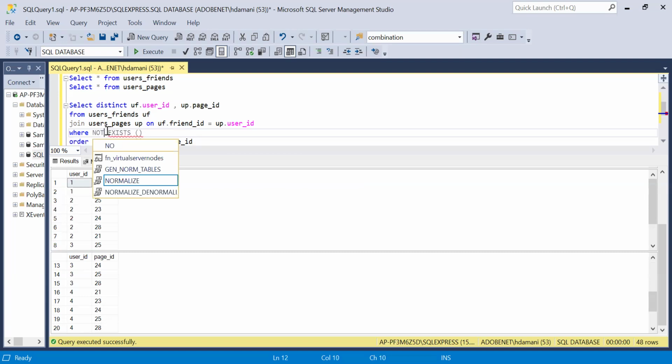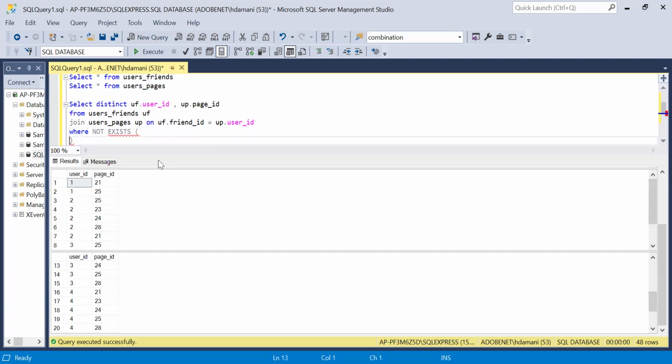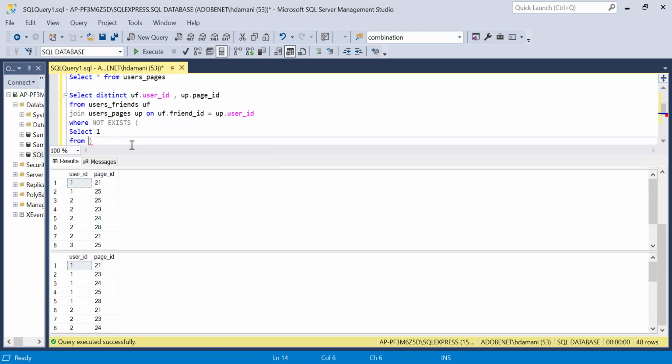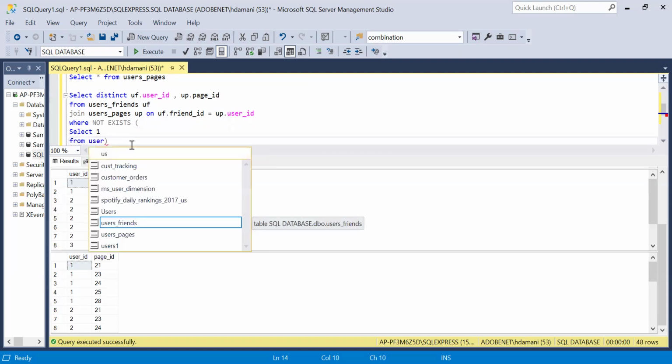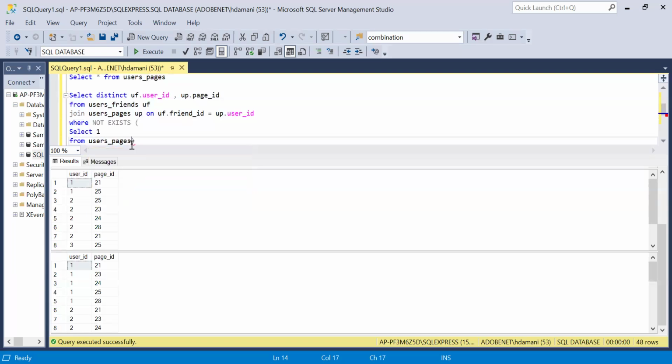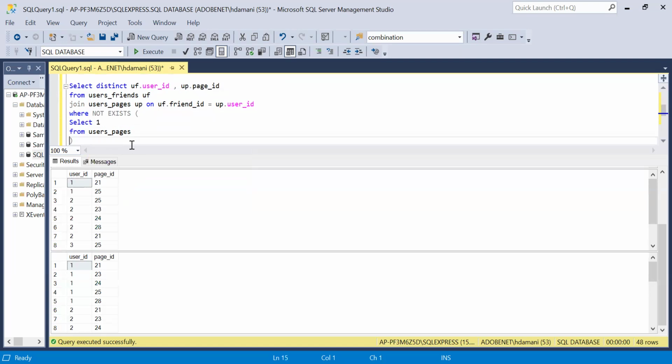So I will use not exists, and what we have to do is join these 2 tables. Once we perform the join, wherever these kinds of records are available in the second table, we will exclude them, right? So for that, I will write select one from users page. Then probably we can perform a join, or instead of join, we can use where as well.